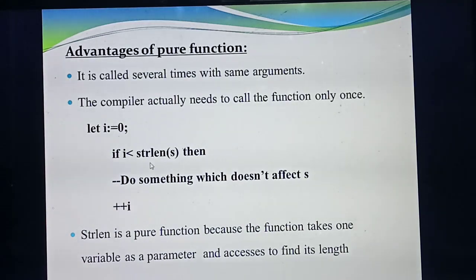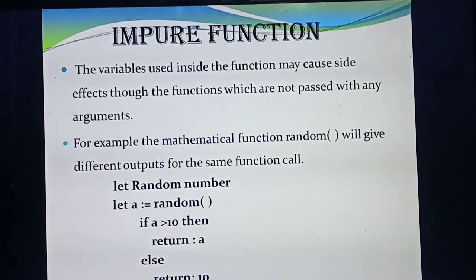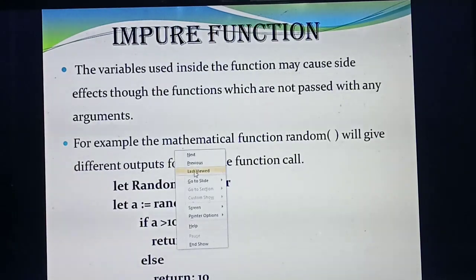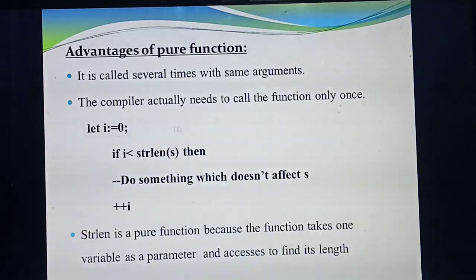So what's the use of strlen? To find the length of the particular variable. Understood? In the place of s, you are passing whatever letters. Maybe you can pass only one alphabet. A means you will get output 1. B also you will get output 1. Because here only one variable is passed as an argument, always you will get the output as 1. Understood or not? So this is an important question: advantages of pure function, and this is a book back question. Why is strlen called a pure function? You need to write this one and this point.